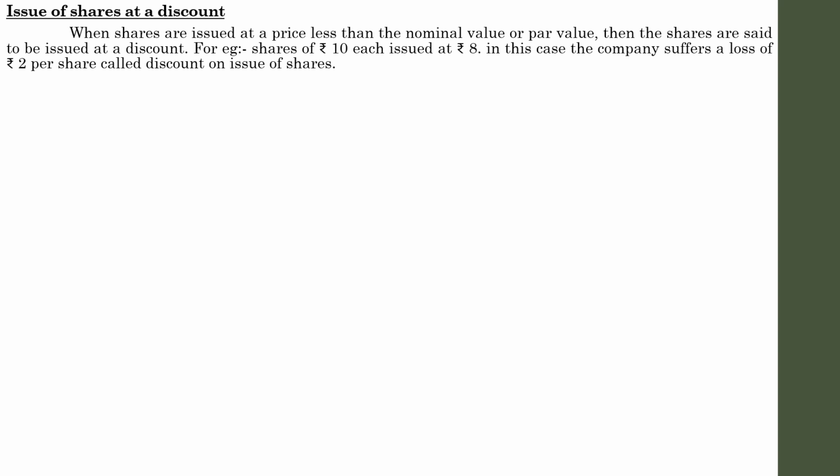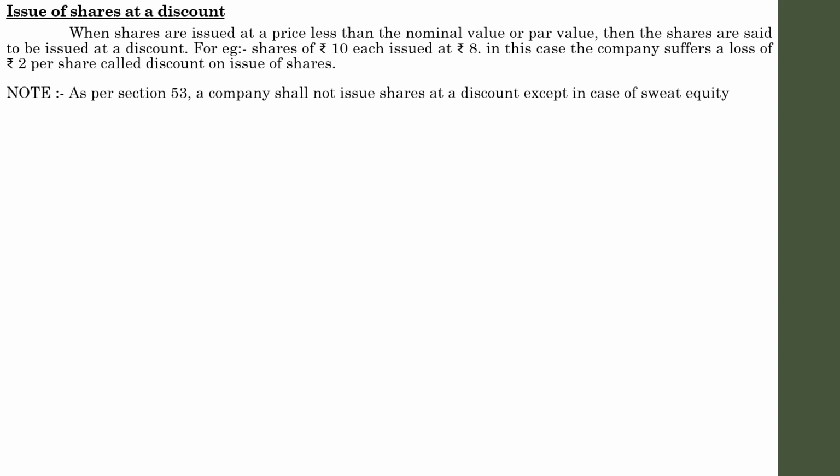So in order to overcome such competition, the company is ready to suffer a loss by issuing its shares at a discount, with the view that if the shares are issued at a lower value, it will induce the subscriber to buy the shares, and eventually the concern can raise their price, and finally they can earn more profit. With that intention, the company may issue its shares at a discount. Actually, it is a risky factor.